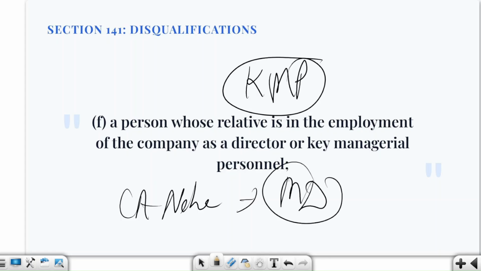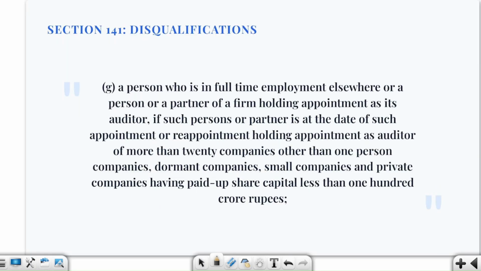Now, can she be appointed? No, because the relative is employed as a director or key managerial personnel. Understood? The law doesn't say that a relative working anywhere in the company is disqualified. It simply refers to a relative being employed as the director or KMP. Understood?